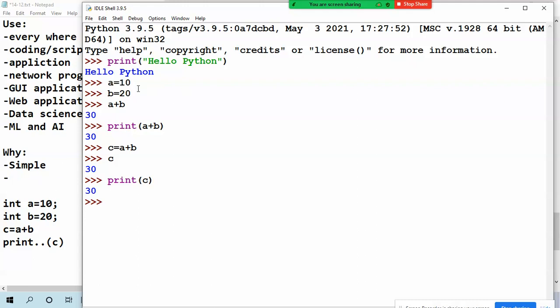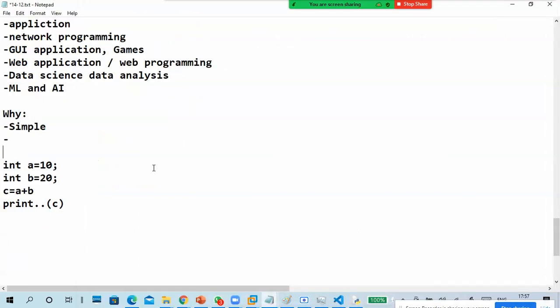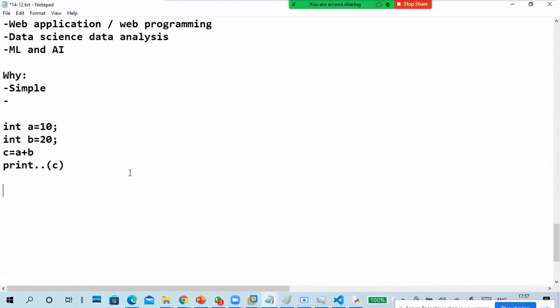I just gave 10, it understands it is an integer. I gave B is equal to 20, it is an integer only. I didn't mention integer. I gave a simple statement, print A plus B. Or if you want, C is equal to A plus B, I define it and print C. So how many statements? I didn't give any other stuff. Otherwise I will show you the difference between Java execution and Python execution.